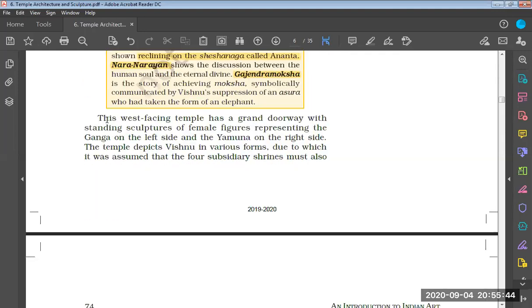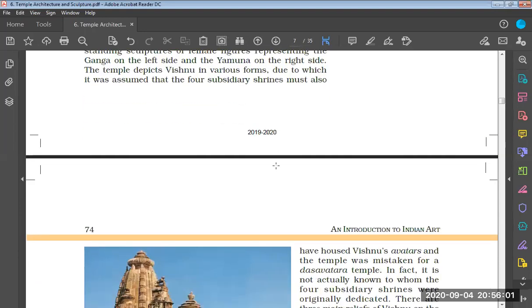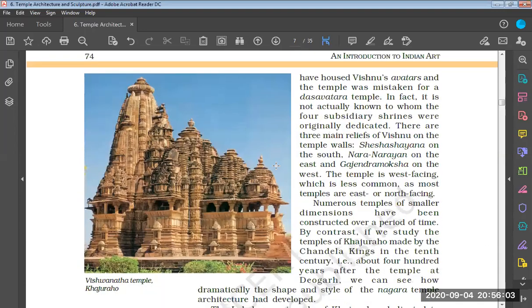This west facing temple has a grand doorway with standing sculptures of female figures representing the Ganga on the left side and Yamuna on the right side. The temple depicts Vishnu in various forms, due to which it was assumed that the 4 subsidiary shrines must also have housed Vishnu's avatars, and the temple was mistaken for a Dashavatar temple.